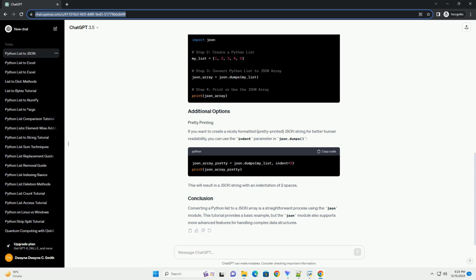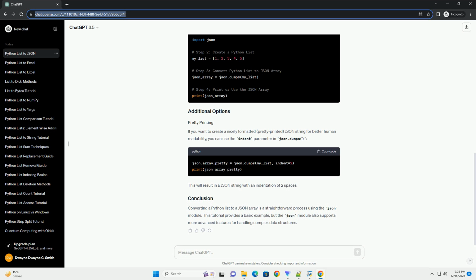Prerequisites. Before proceeding with this tutorial, make sure you have a basic understanding of Python and have it installed on your system. You can check your Python version by running python --version or python3 --version in the command line. Step 1. Import the json module. In Python, the json module provides methods for encoding and decoding JSON data. To get started, you need to import the json module in your script or Python environment.